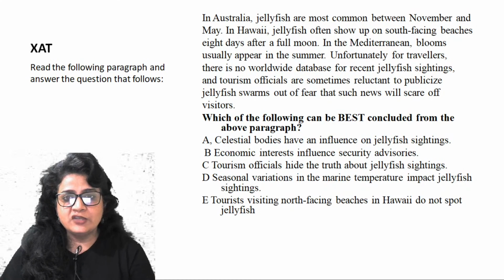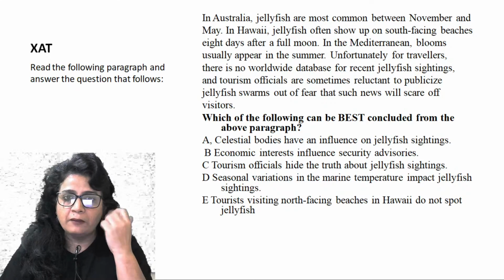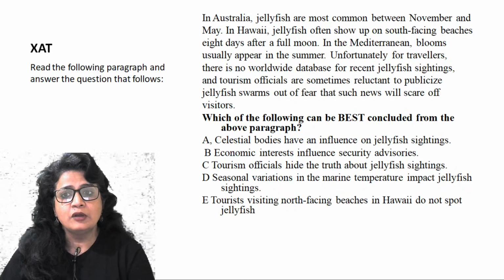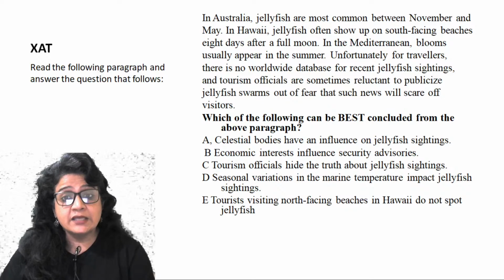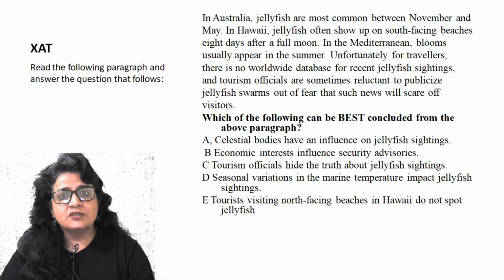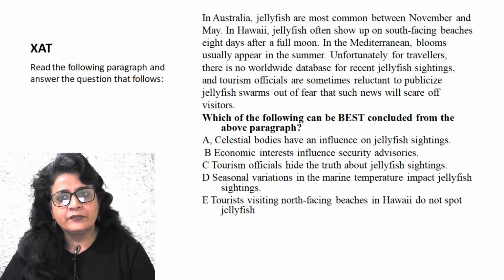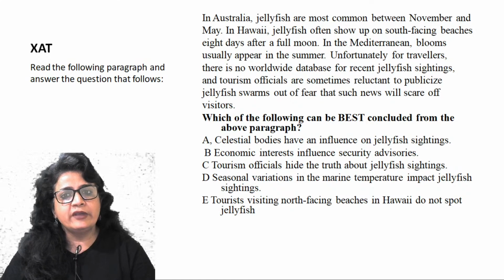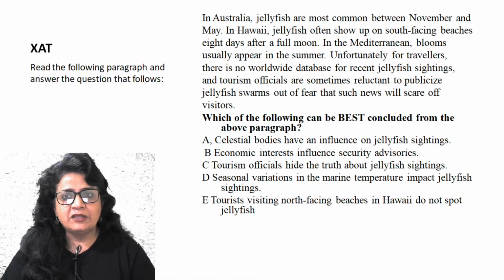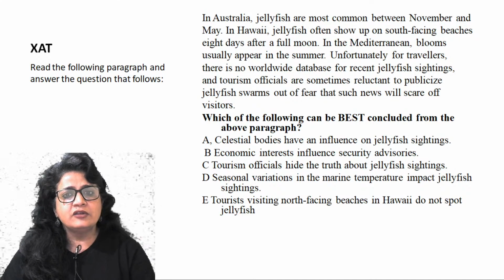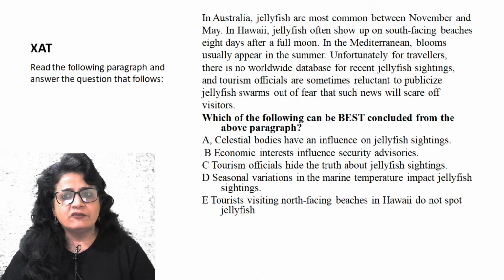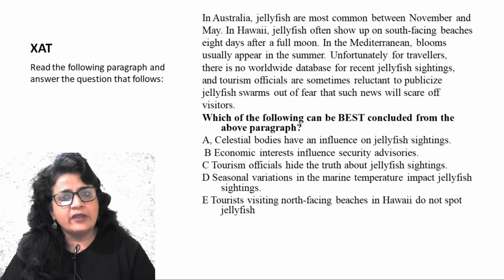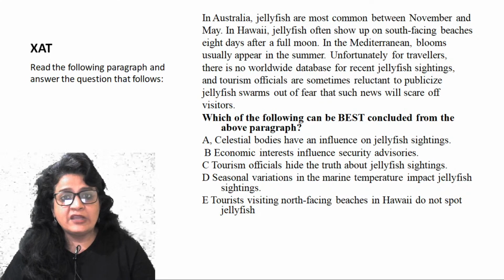In Australia, jellyfish are most common between November and May. In Hawaii, jellyfish often show up on south-facing beaches 8 days after a full moon. So in two places, Australia and Hawaii, it is stated when jellyfish are seen. In the Mediterranean, blooms usually appear in the summer. Unfortunately for travelers, there is no worldwide database for recent jellyfish sightings. So travelers who want to see jellyfish have no particular database to check.